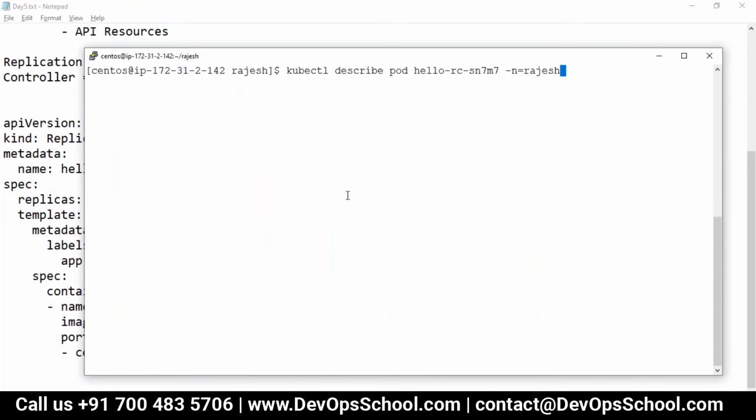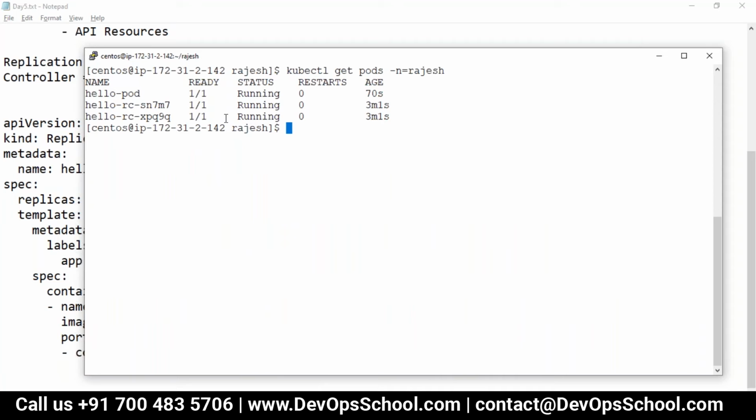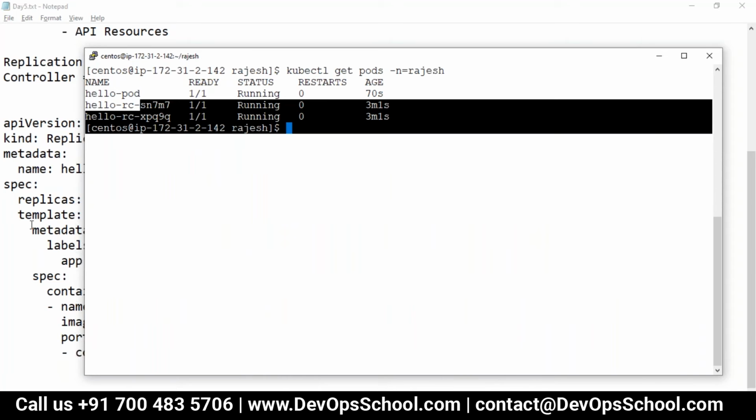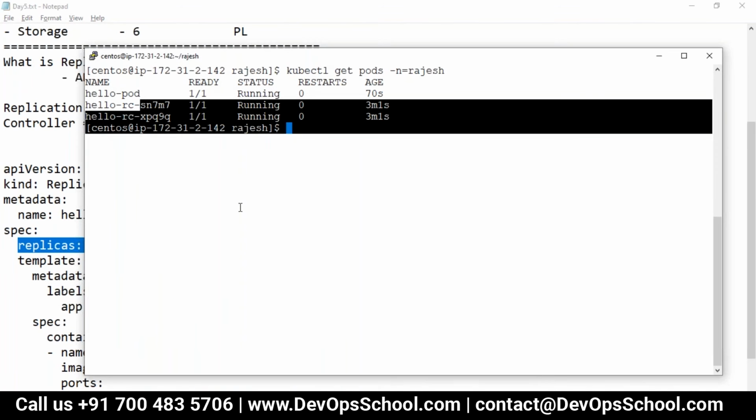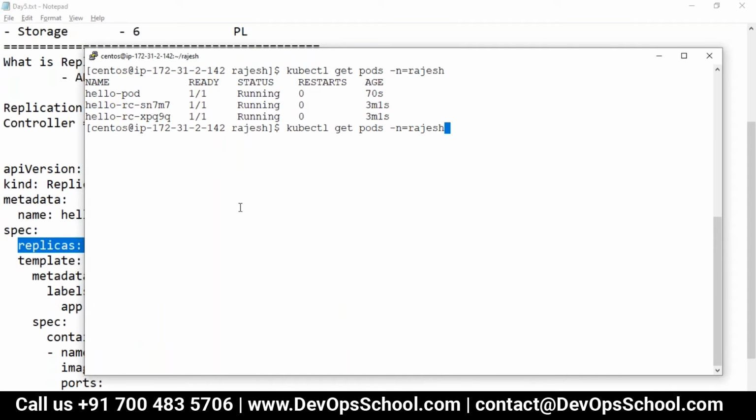So now this is the way you can create an RC. Now what do you want? Do you want replications? Let me show you. You can replicate one to many. So right now I have 2. I created 2. Now let's say I want 5. Okay, don't go for too many. There are two ways you can do that.